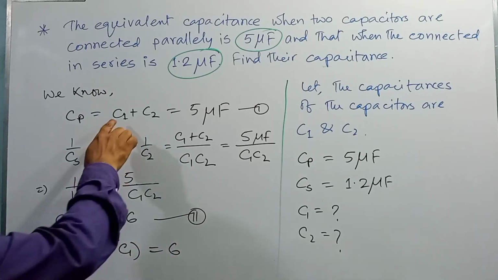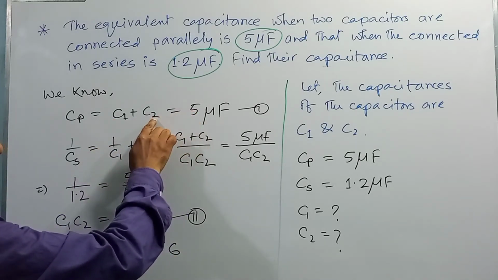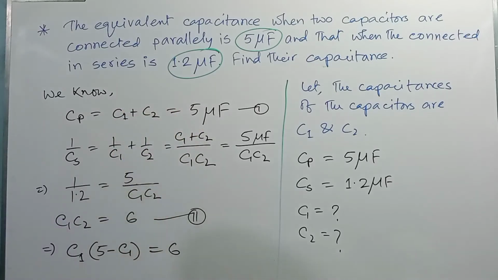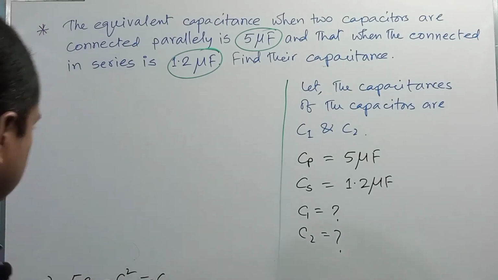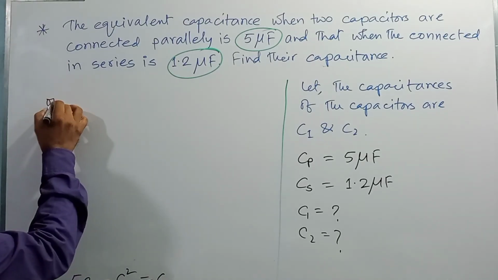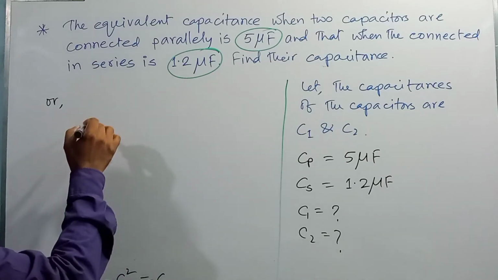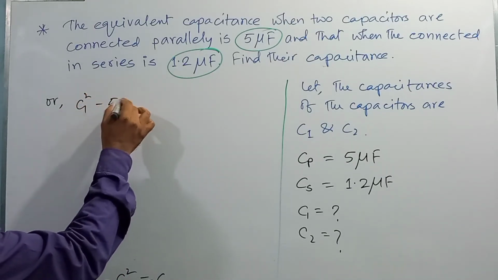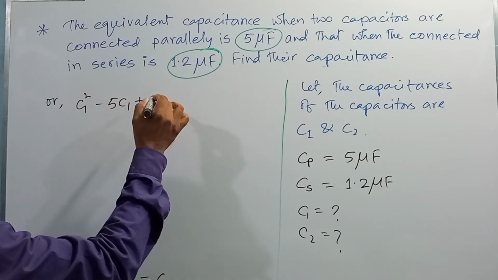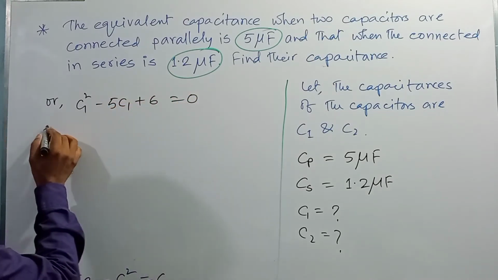That is, since C1 plus C2 is equal to 5, C2 is equal to 5 minus C1. So we can write 5 C1 minus C1 square is equal to 6. Or we can rearrange the equation: C1 square minus 5 C1 plus 6 is equal to 0.